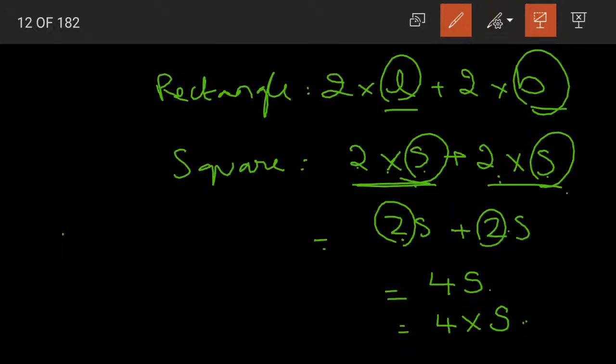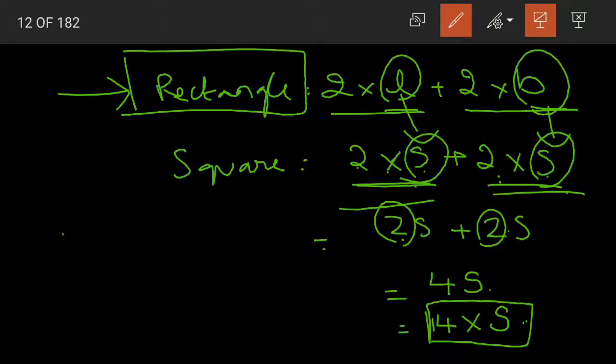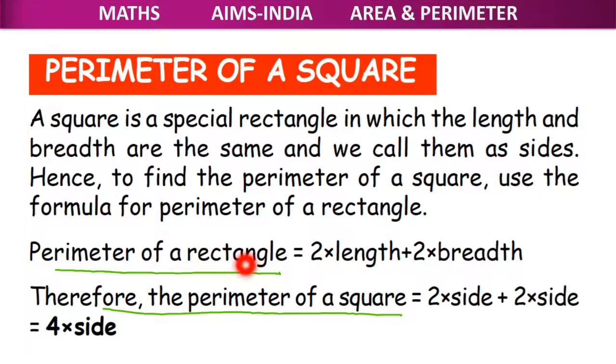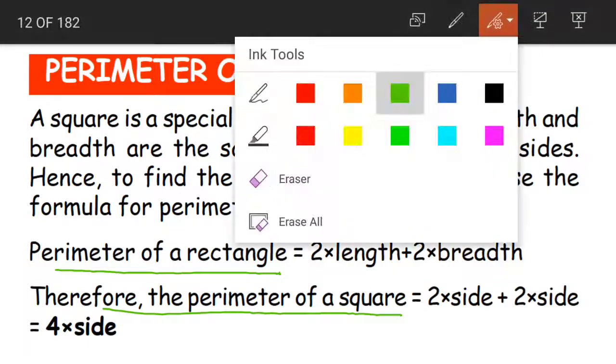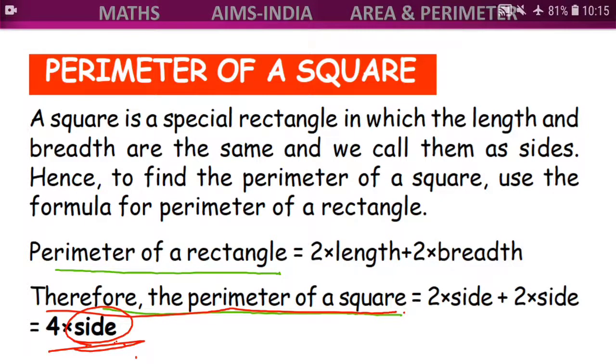Is this clear, children? We already learned the formula to find out the perimeter of a rectangle. That is 2 into length plus 2 into breadth. Now using the same formula, we have found out the formula to find out the perimeter of square as well. Instead of length and breadth, we have simply written S. 2 into S plus 2 into S is equal to 4 into S. So what is S here? S is side. Therefore, the perimeter of square is equal to 4 into side.